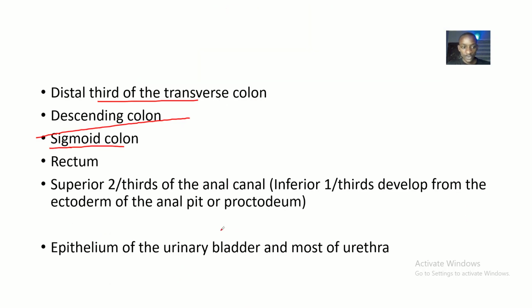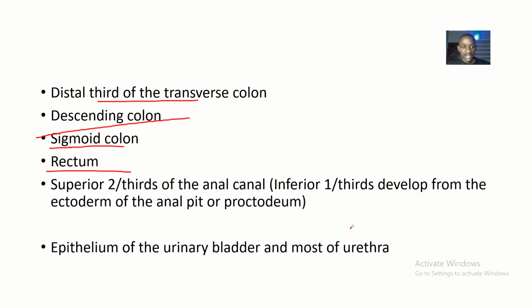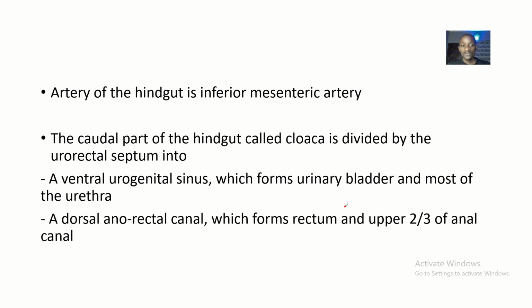The hindgut also forms the rectum. Where's the rectum? This is the rectum. And the hindgut also forms the superior two-thirds of the anal canal, but the inferior third of the anal canal develops from the ectoderm of the anal pit, or the proctodeum. The hindgut also forms the epithelium of the urinary bladder and most of the urethra. So guys, this is it about the structures that are derived from the hindgut.